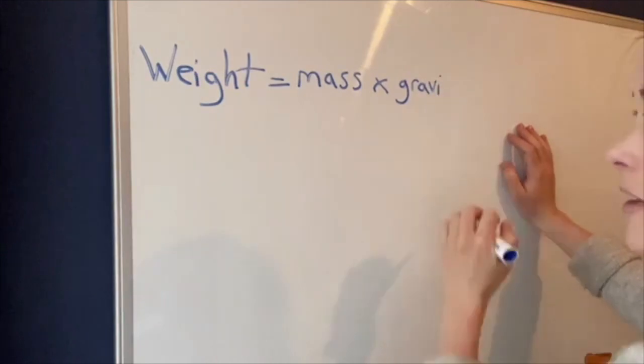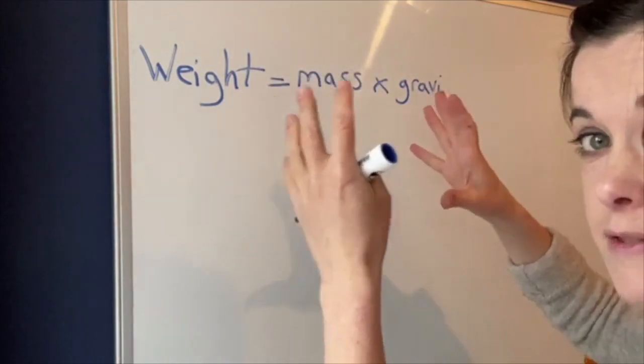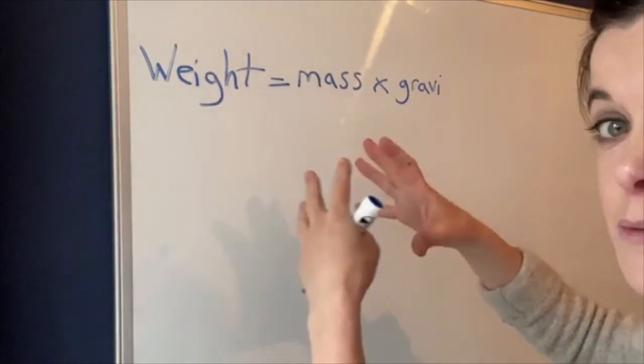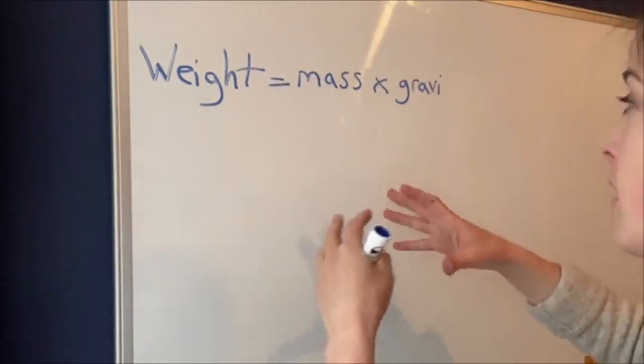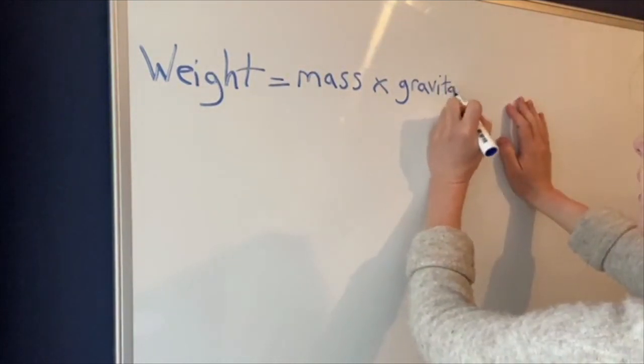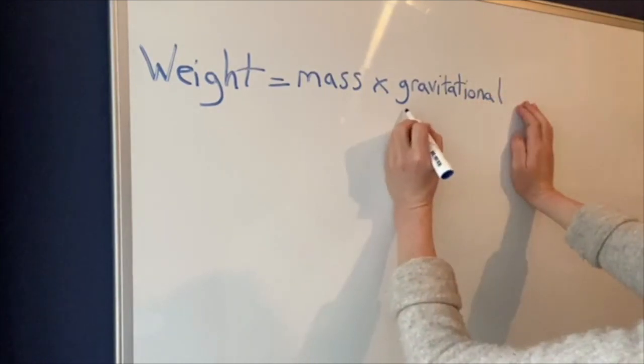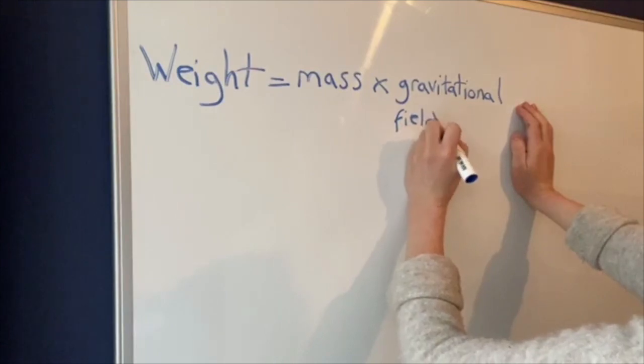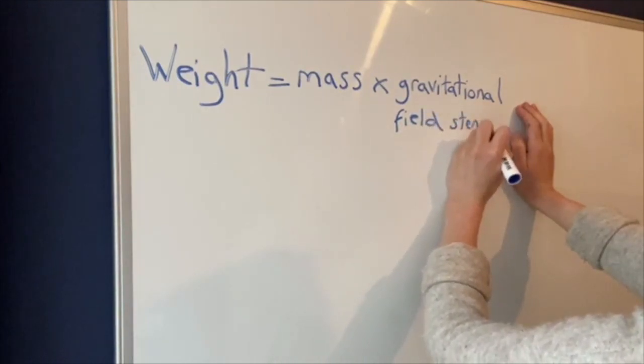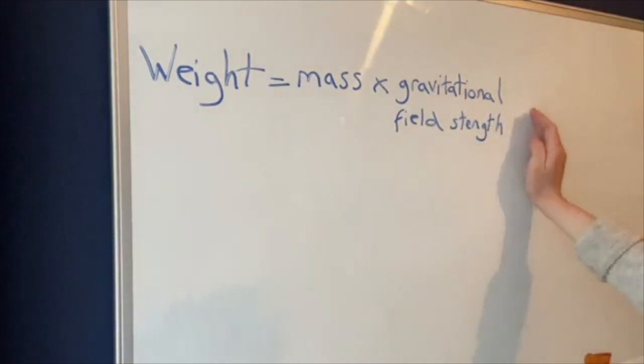Like we talked about, the magnetic field around a magnet can be strong or weak depending on if the magnet's big or small, or how far away you are. Everything with mass, everything made of stuff, has a gravitational field around it. It's a very, very weird idea.